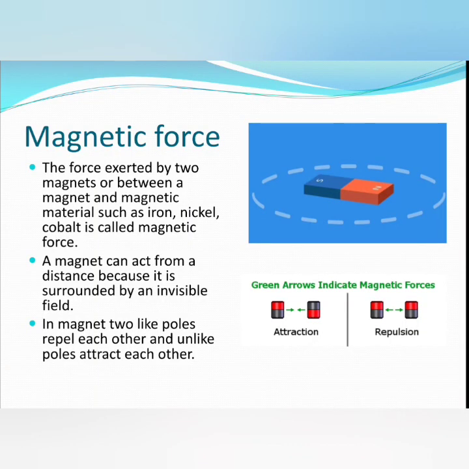Next we come to the magnetic force. It is very common. Now you can see here, this is a magnet and it exerts a magnetic field around it. A magnet has two poles, north pole and south pole. The force exerted by two magnets, or between a magnet and a magnetic material such as iron, nickel, cobalt, is known as magnetic force. A magnet can attract from a distance because it is surrounded by an invisible field, the magnetic field. In a magnet, like poles repel each other and unlike poles attract.